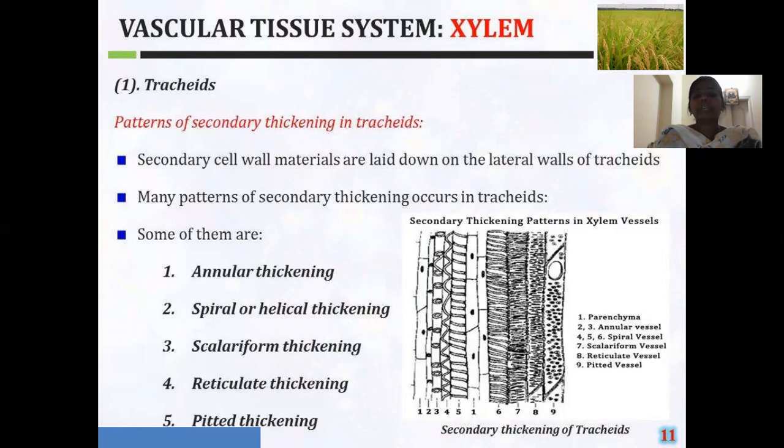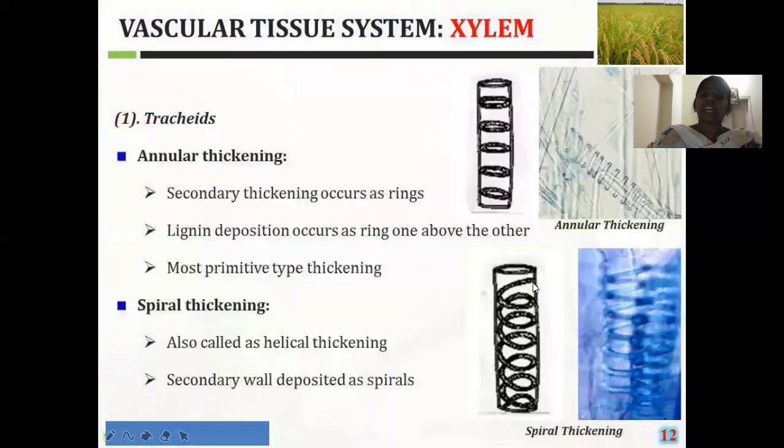Depending upon those patterns, the tracheids are classified into the following types: the annular thickening, spiral thickenings, scalariform thickenings, reticulate thickenings. The last one is the pitted thickenings. Now we will see the characters of the annular thickenings.